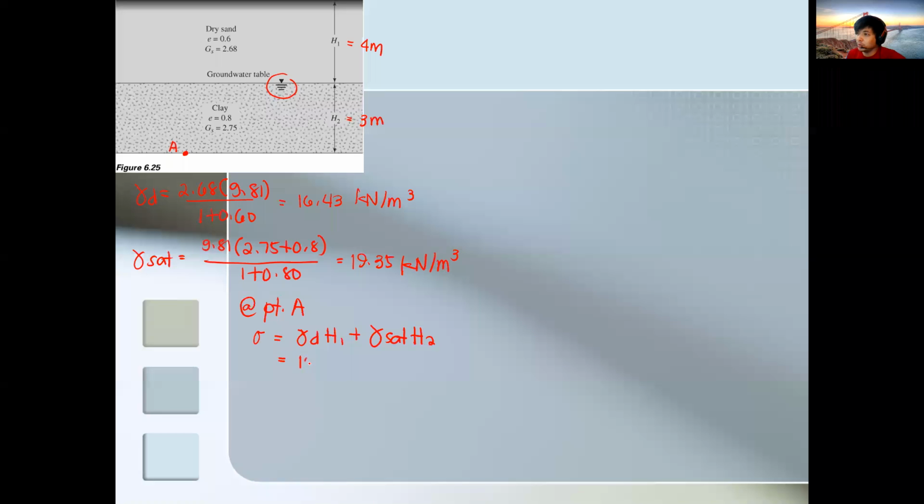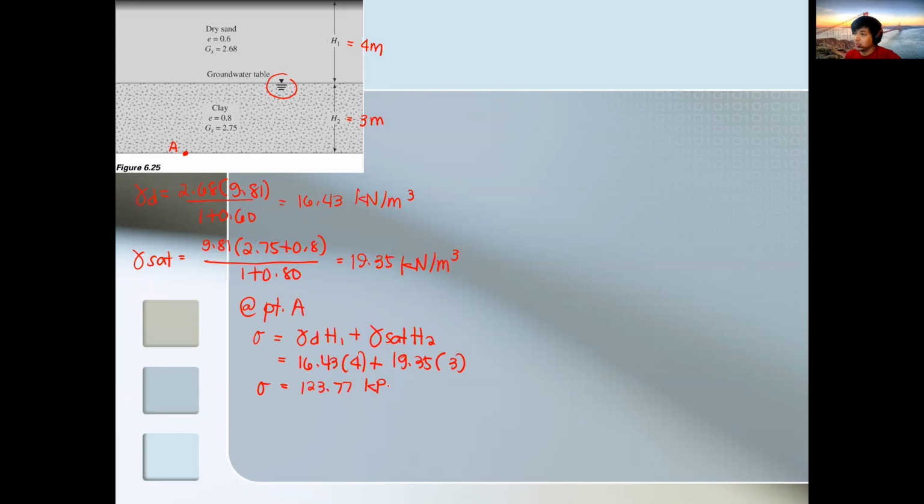So 16.43 times 4 meters plus 19.35 times 3 meters. So that will be your total stress. So you have 123.77 kilopascal.